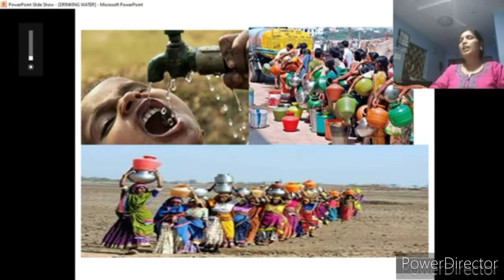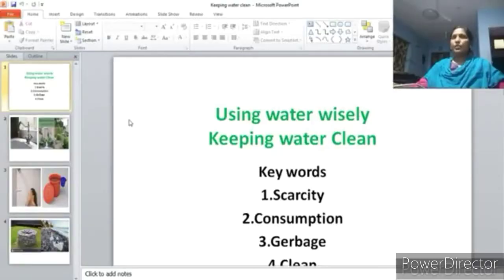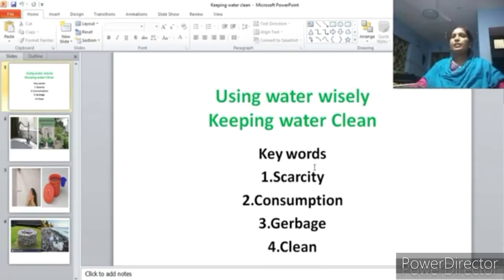Then what must we do to stop the water scarcity? How must we use the water? That all we are going to learn in coming years. Children, the meaning of water scarcity and the reasons for water scarcity you learned, right? So in today's class, to stop that condition of water scarcity, how we must use the water very wisely, how we should use the water carefully, and how to keep the water clean. These are the things we are going to learn in today's class.